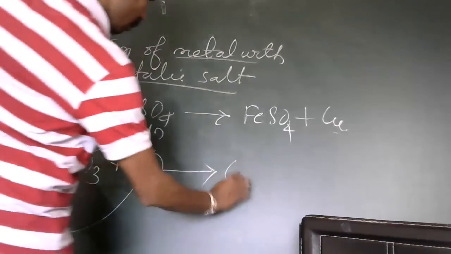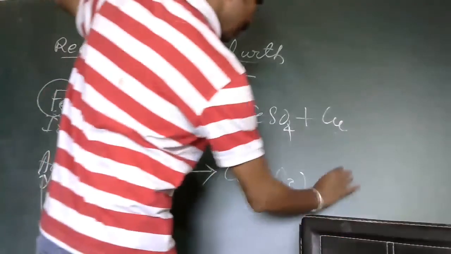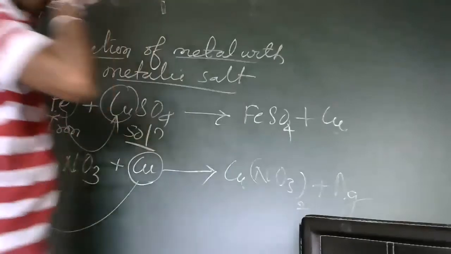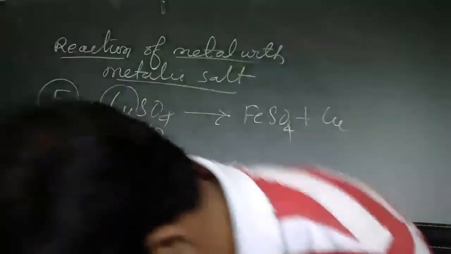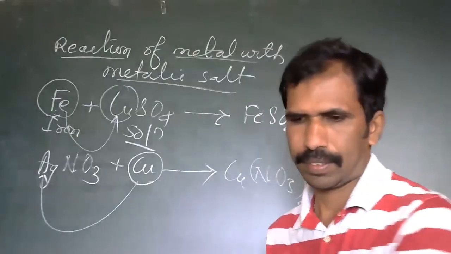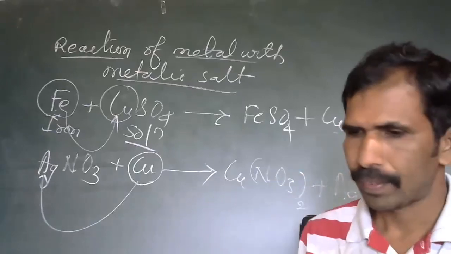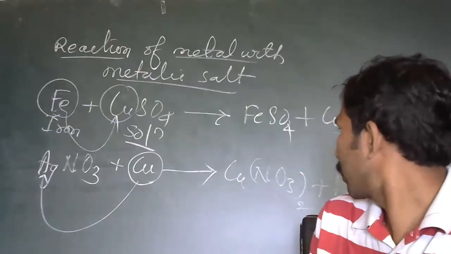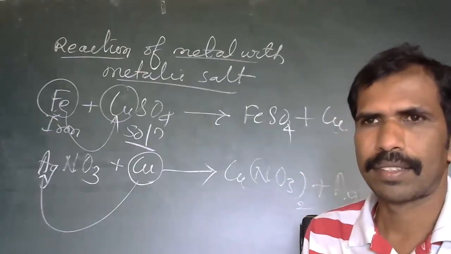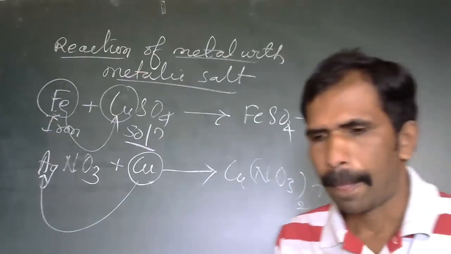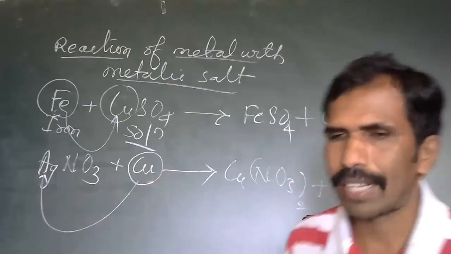So it becomes copper nitrate, plus Ag is liberated. These are the reactions which happen actually. So balance the reaction if it is not balanced. I hope you are getting my punch. This is how actually the reaction happens.